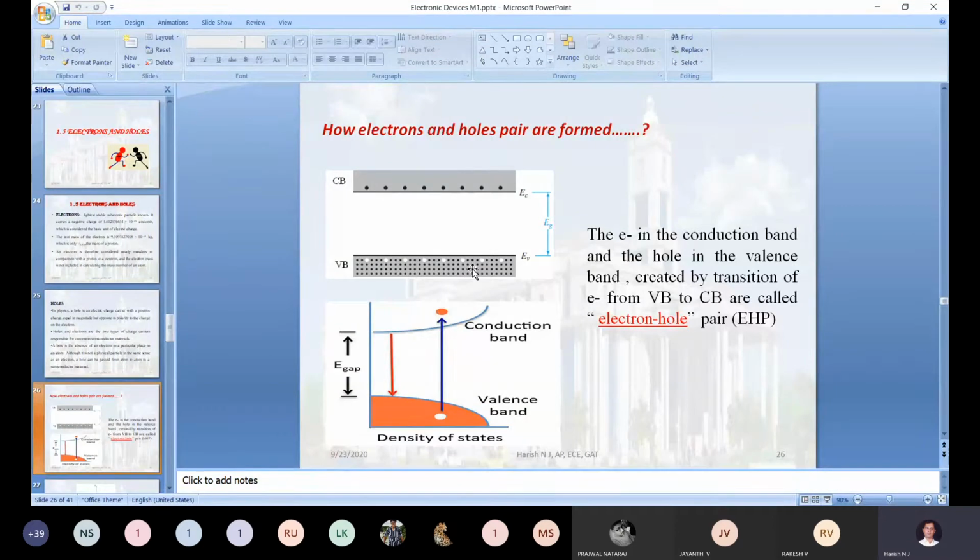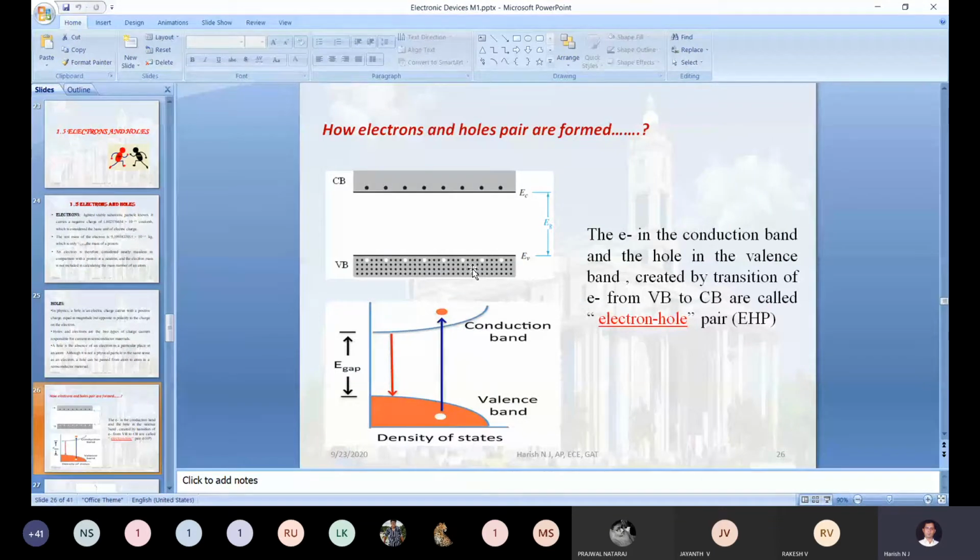My next question: what is the necessity for shifting the electron from the valence band to the conduction band in a semiconductor? One thing we already studied in the initial class itself: in a semiconductor, when T equals 0 Kelvin, it acts like an insulator.